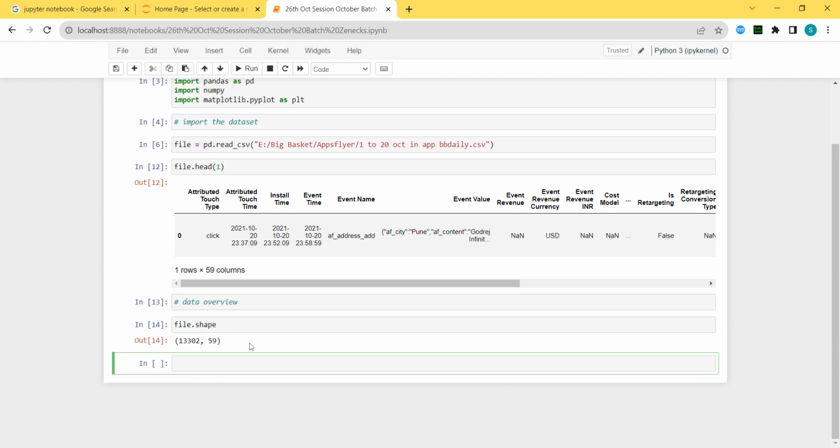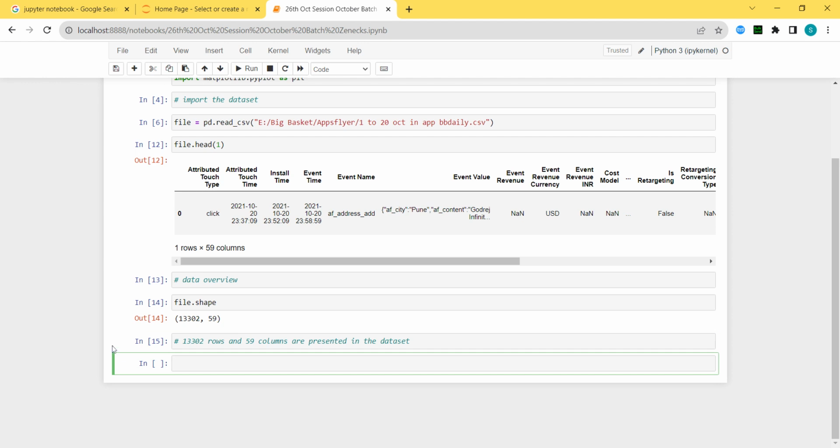Obviously I'm getting this many rows and 59 columns. So I'm writing: columns are presented in the given data set.